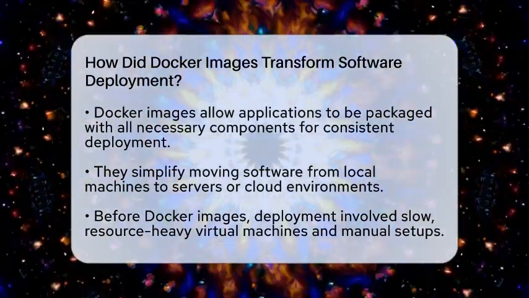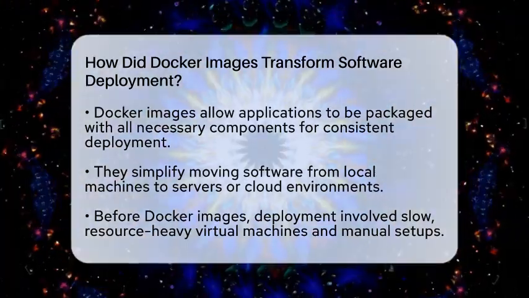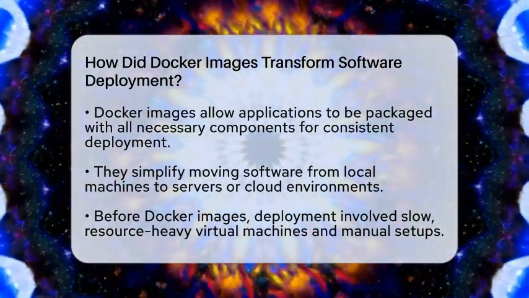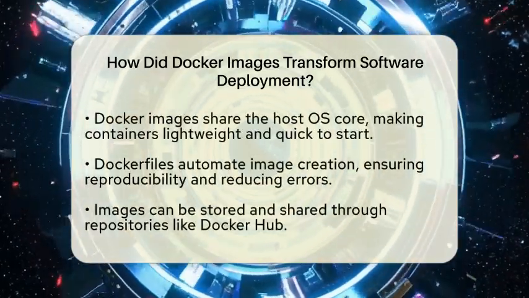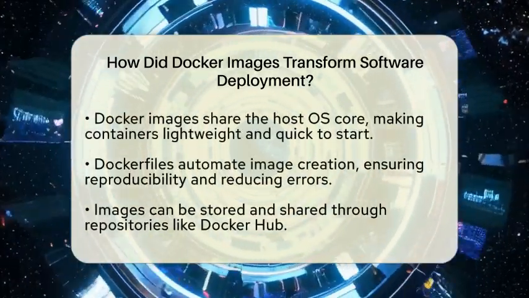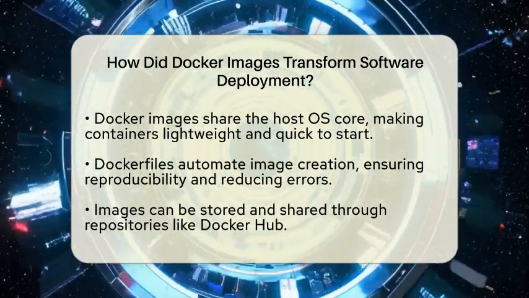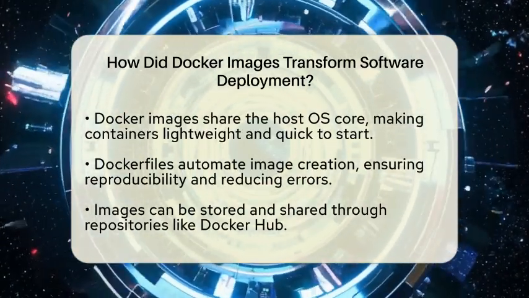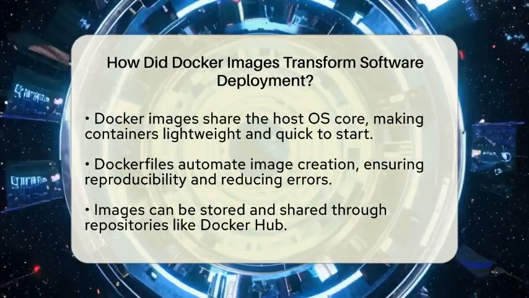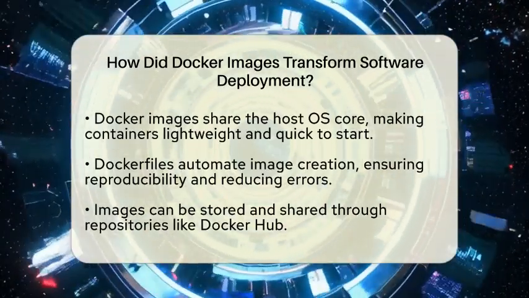Before Docker images, deploying software often meant setting up virtual machines or manually installing software on each server. This process was slow, used lots of resources, and often led to errors because each environment could be slightly different. Docker images changed that by sharing the host operating system's core, making containers lightweight and quick to start. This speed helps teams deploy updates faster and handle more traffic without needing huge hardware.